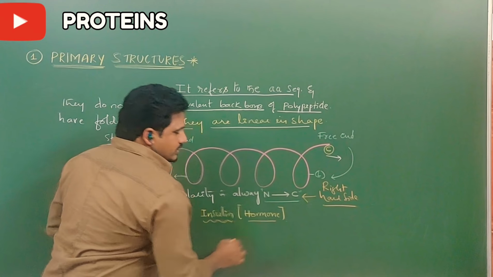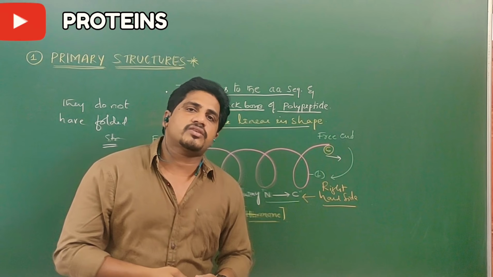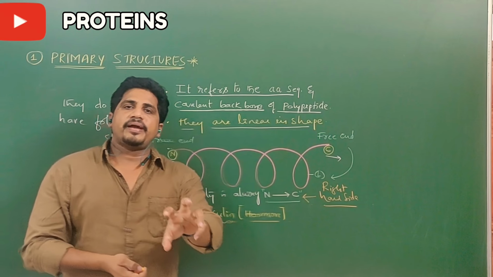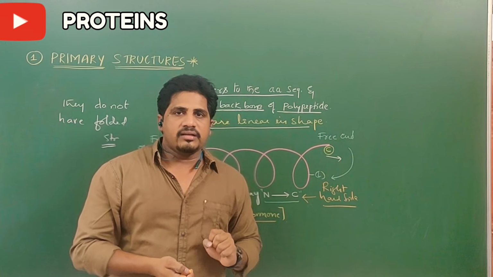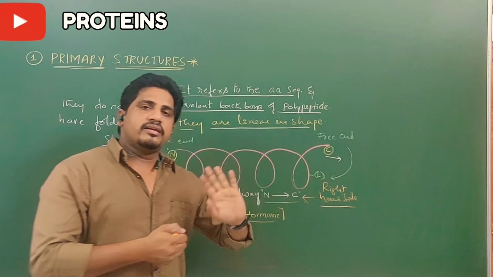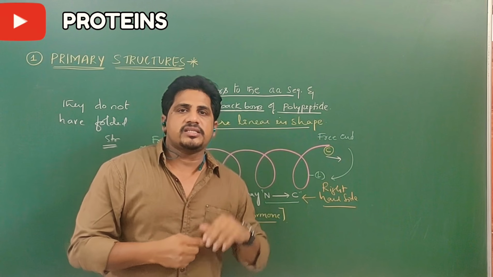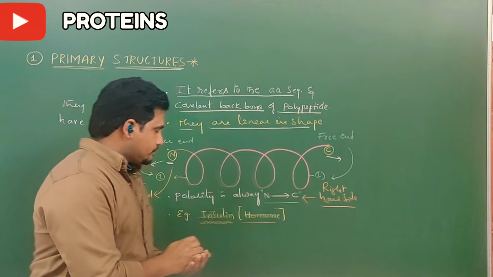Insulin is a hormone secreted by the beta cells of the pancreas. What is the function of insulin? Insulin helps to pick up excess glucose molecules in the blood and place them in the liver and store as glycogen. So if insulin is not there in our blood, glucose levels will increase, leading to diabetes.